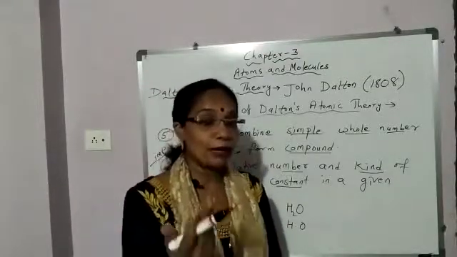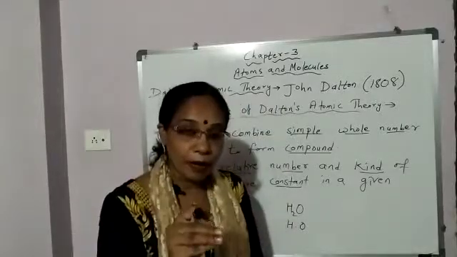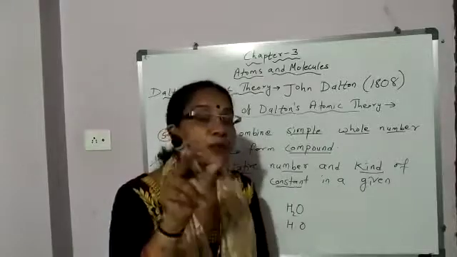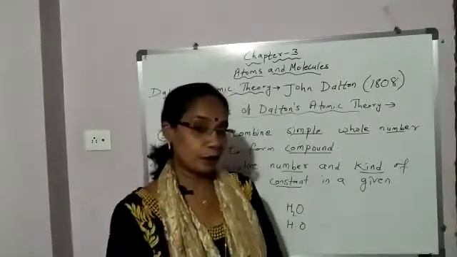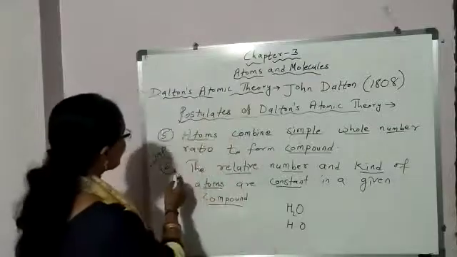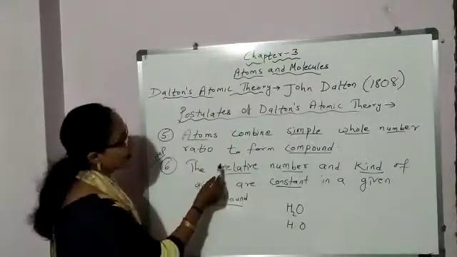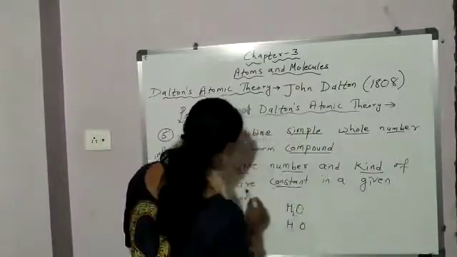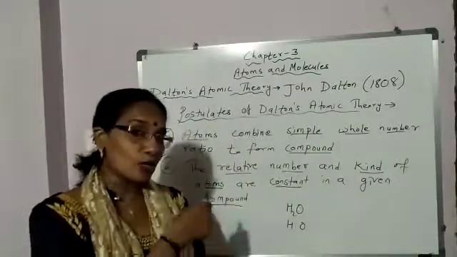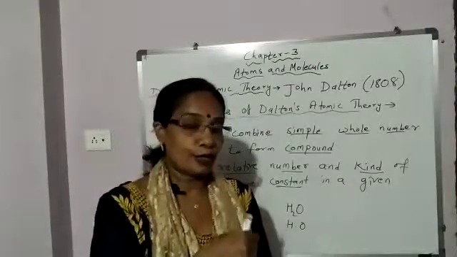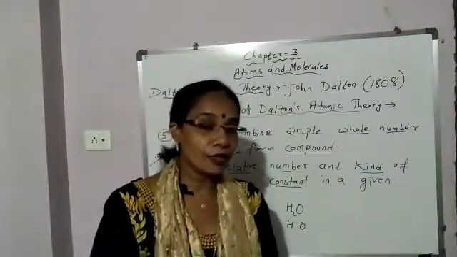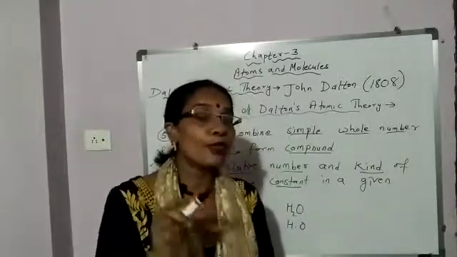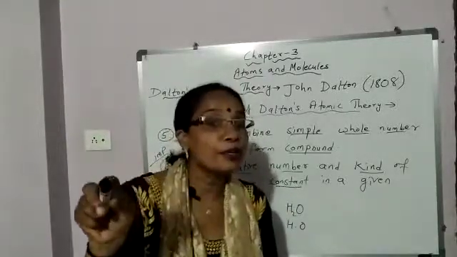So, what is compound? Compound is a pure substance made up of same element combined together in fixed proportion by mass. So, what is your sixth postulate? Dalton's atomic theory. The relative number and kind of atoms are constant in a given compound. Now students, based on this postulate, a question is asked, which postulate of Dalton's atomic theory proves law of constant proportion?